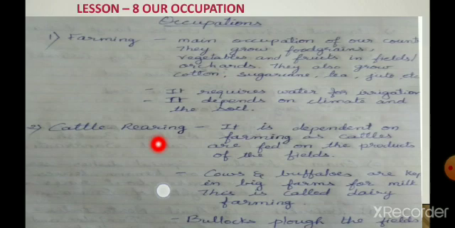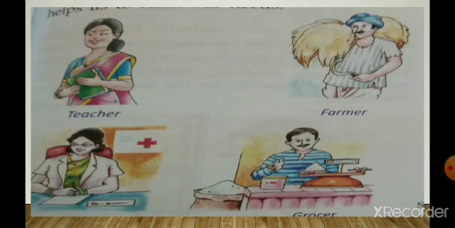Next is, children, cattle farming. Cattle like cows and buffaloes are kept in big farms for milk purposes. This is called dairy farming. Bullocks plow the field, children. Then this is the occupation of a teacher. You can look at this picture. The occupation of a teacher is teaching the students. The occupation of a farmer is to plow the field and grow the crops. The occupation of a doctor is to examine the sick and cure them, right? The occupation of a grocer is to sell the grocery items and earn money.